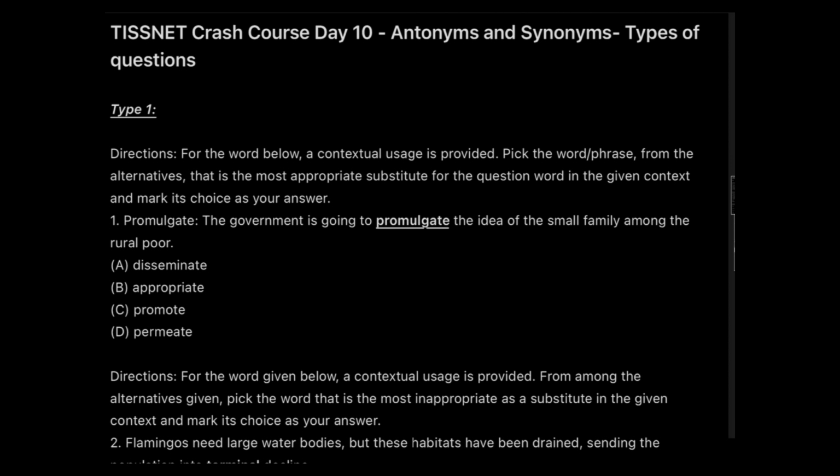The first question says, okay, please read the directions carefully because the directions might change the answer. The direction says that for the word given below, a contextual usage is provided. Pick the word or the phrase from the alternatives that is the most appropriate substitute for the question word given in the context.